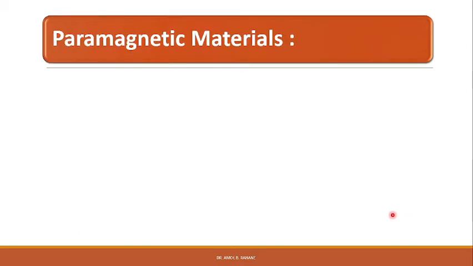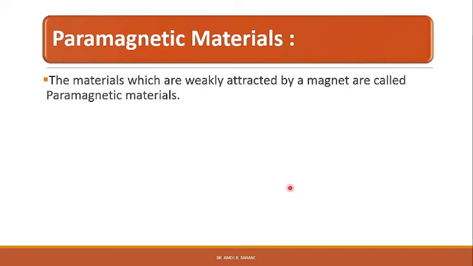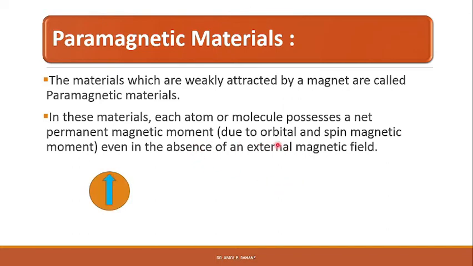Let us now move to the next materials, that is paramagnetic materials. The materials which are weakly attracted by a magnet are called paramagnetic materials. In these materials, each atom or molecule possesses a net permanent magnetic moment. This permanent magnetic moment is due to the orbital and spin magnetic moment of the electrons in the atom, and even in the absence of an external magnetic field, these magnetic moments are present in paramagnetic materials.